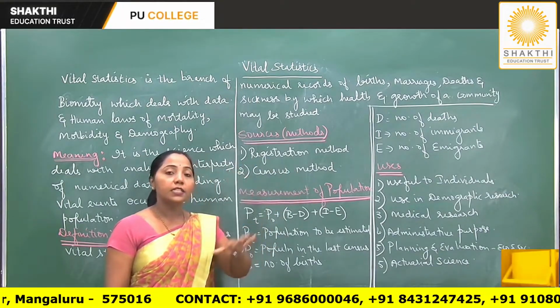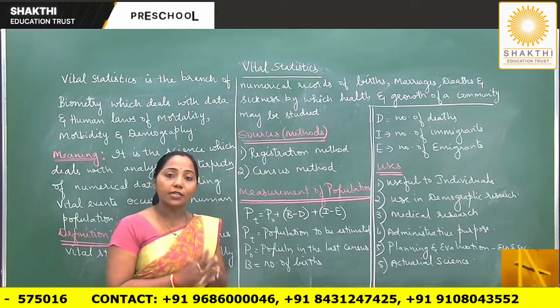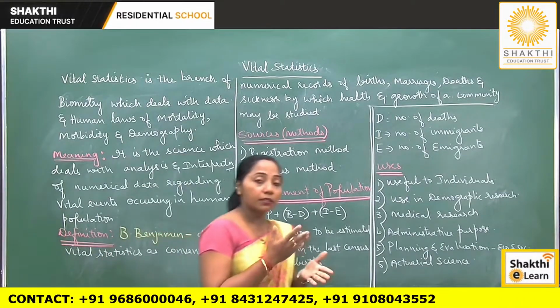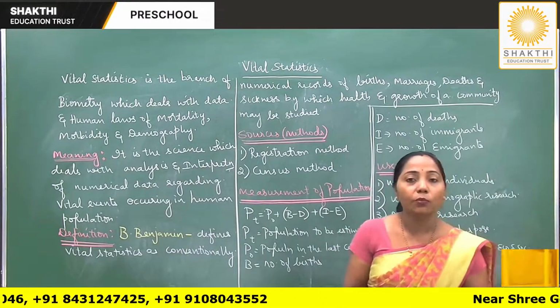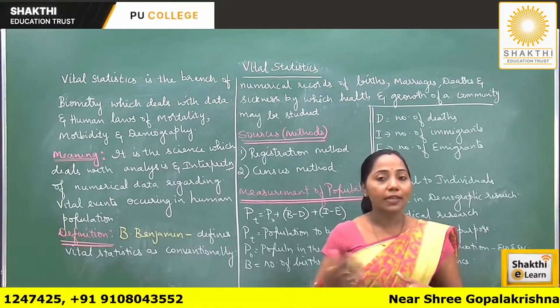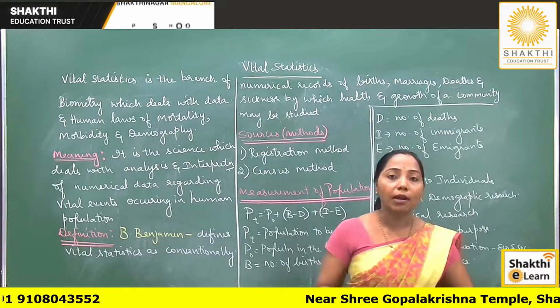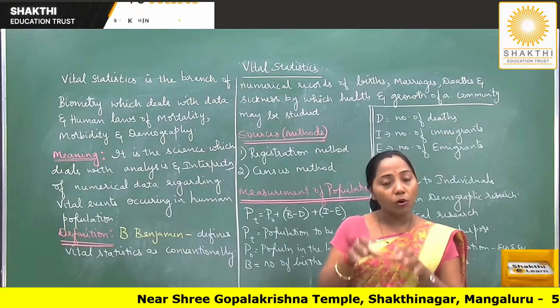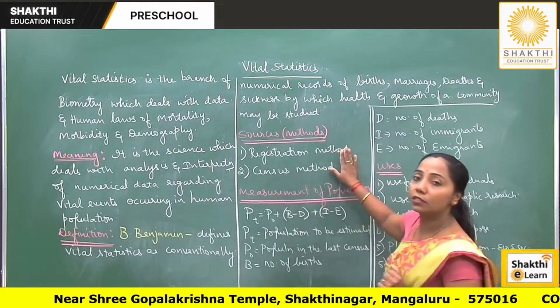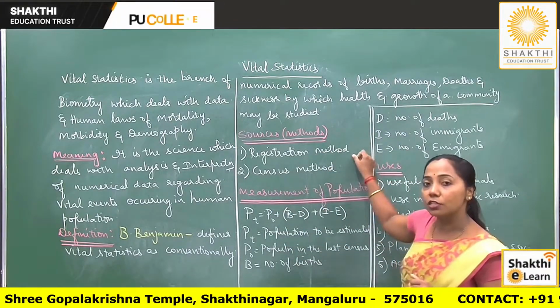Now, in India, there is a legislation which has made it compulsory that the occurrence of the vital events be registered. So, for example, when any birth occurs or death takes place, we register the matter, isn't it? So we register the matter, and indirectly the occurrence of the vital event is registered. So this is about registration method.